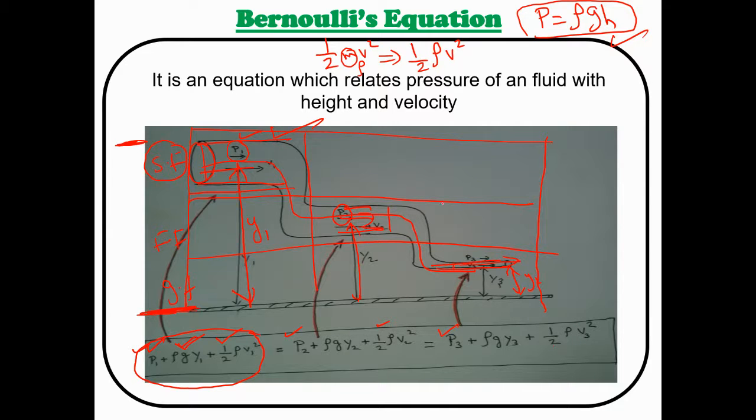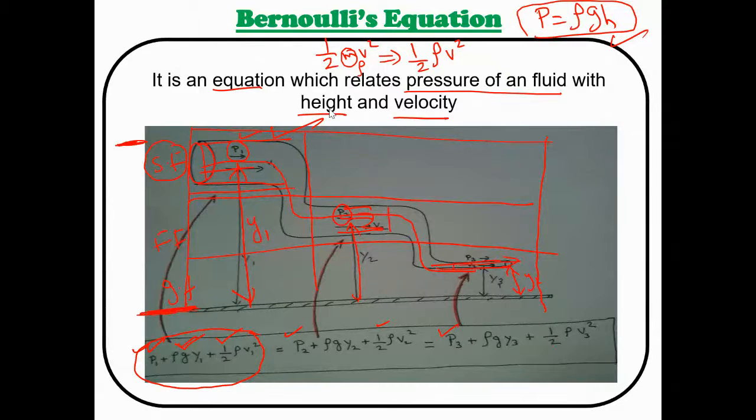So what you understand from this diagram is an equation which relates the pressure of the fluid with height and velocity. If any fluid is flowing, what will happen? It must have pressure. At the same time, with respect to the height, its pressure will change, and its velocity will change. Am I right? Yes, you're right. So this equation tells you the pressure of the fluid in terms of height and velocity.